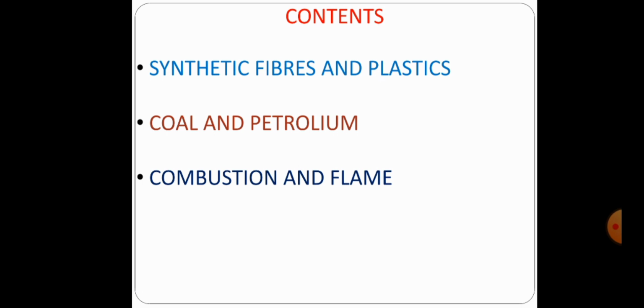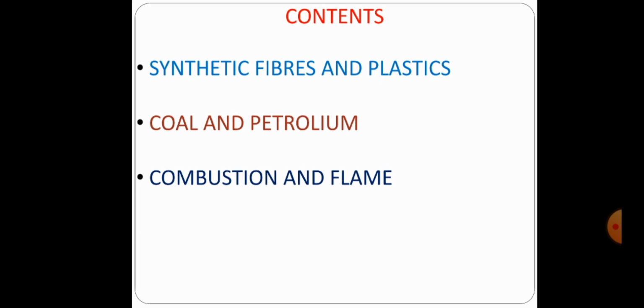Similarly, second lesson, that is coal and petroleum. Students, in coal and petroleum, that is a very important lesson. This lesson is completely about the importance of coal, petroleum, natural gas, and also that some natural resources are limited. Some other information also you have to know about very important non-renewable resources like coal and petroleum.